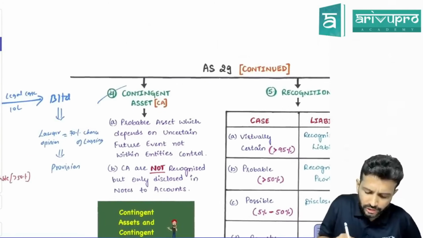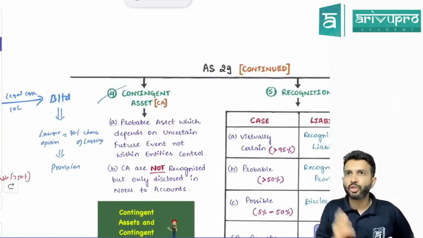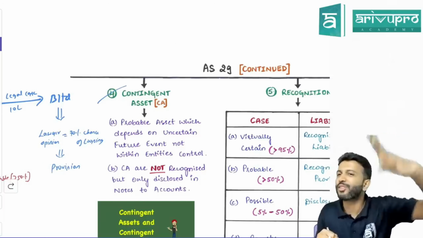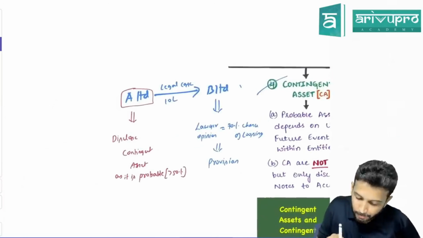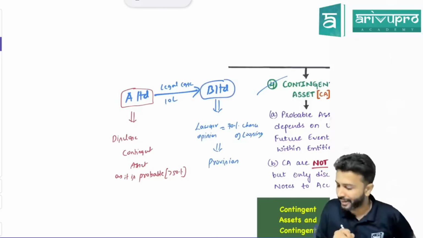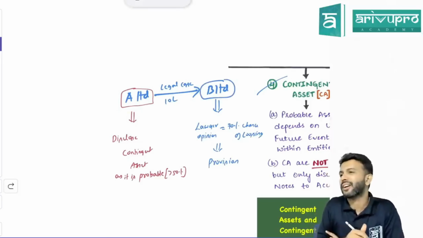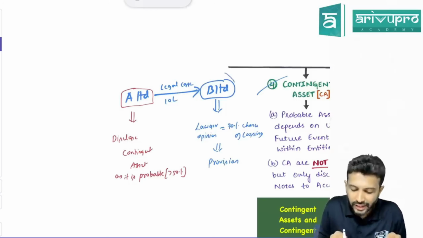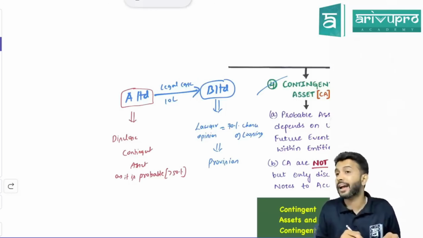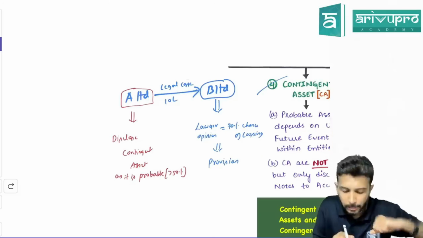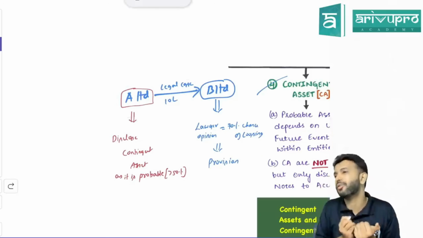Now contingent asset, sir. Till now, somebody else was filing a case against us. This time we decided we will file the case against somebody. So till now we were analyzing from whose perspective? B Limited's perspective. Now we are analyzing from A Limited's. If A has filed a legal case demanding compensation of 10 lakh, for B it may be an outflow. But for A, what will it be? An inflow. Yes or no?